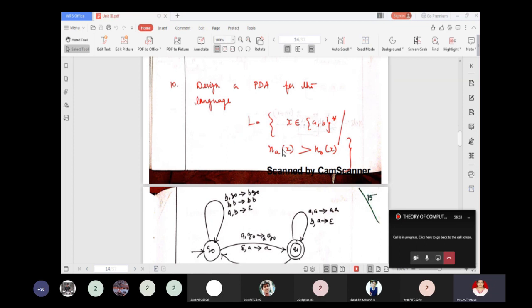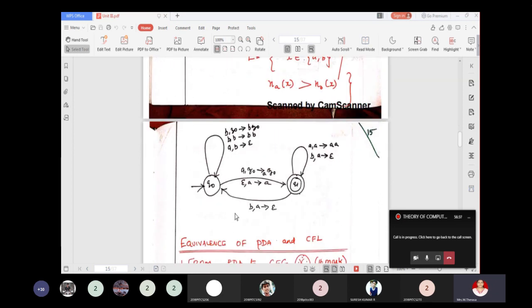So the number of a's should be greater than the number of b's. For this you can design a PDA where, when you are in state Q naught and you read B and Z naught is on top of the stack, push B. When you read B and B is on top of the stack, push B. When you read A and the top of the stack is B, pop, epsilon.